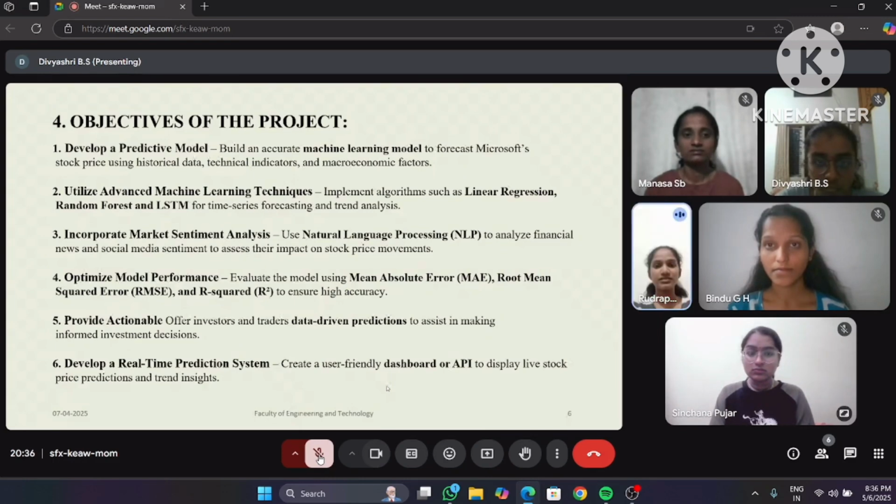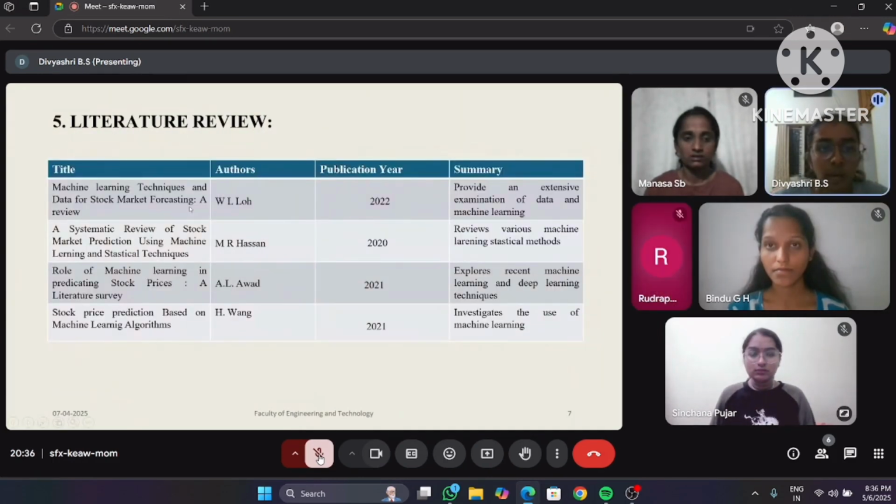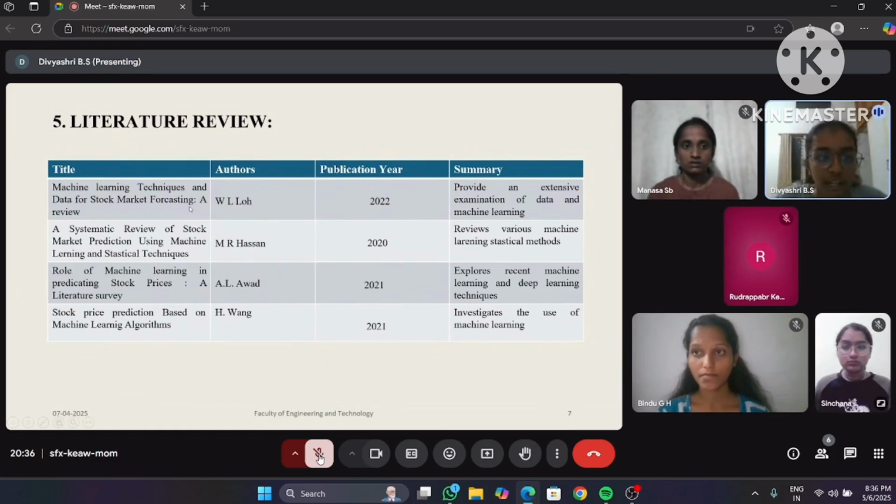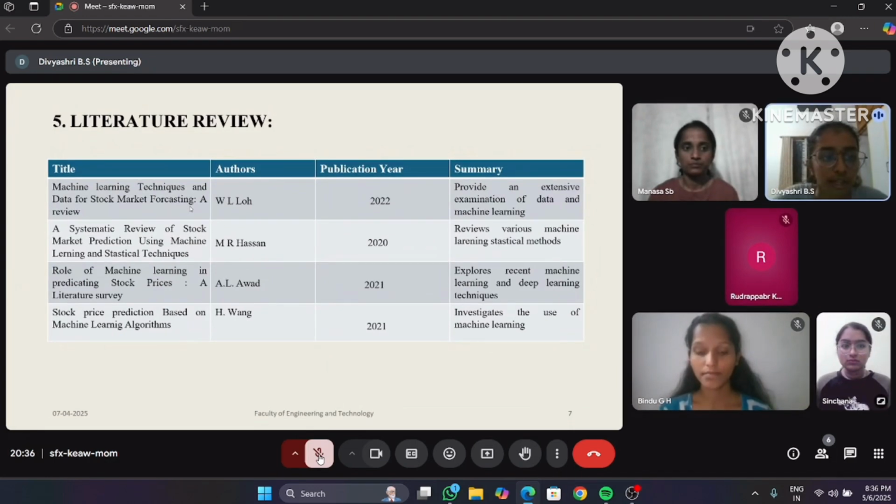Next we'll explain the way. Now coming to the literature review. In the literature review, we have a title, authors, publication year and the summary. So, Machine Learning Techniques for Stock Market Prediction: A Review. Authors are W. L. Law and the publication year is 2022. Summary is providing an extensive examination of the data and machine learning. A systematic review of stock market prediction using machine learning and statistical techniques.